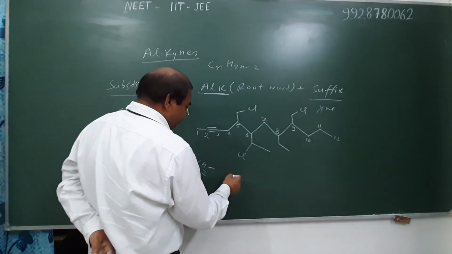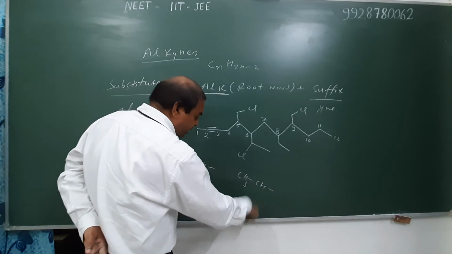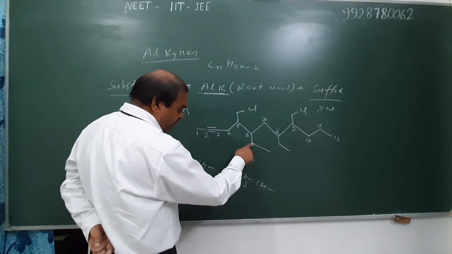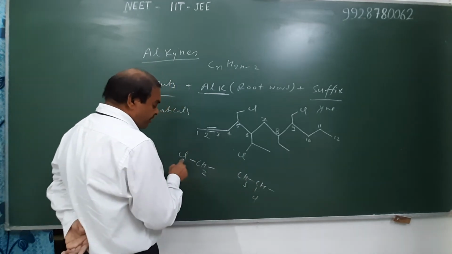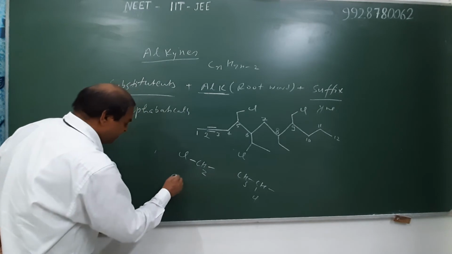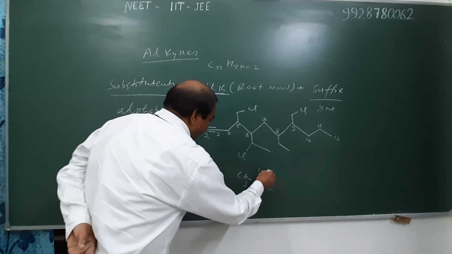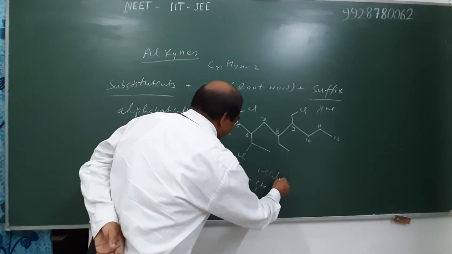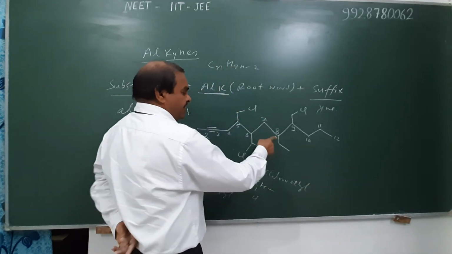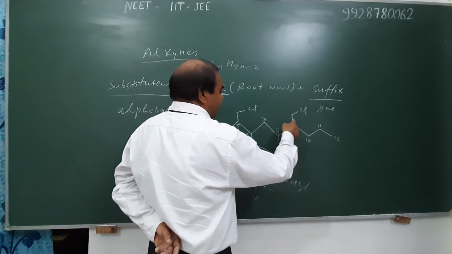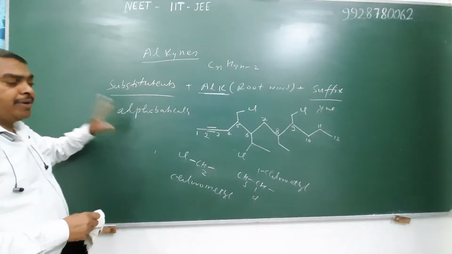And this one at position 6 is ethyl, but its hydrogen from the first carbon is replaced by Cl. Therefore, it is known as 1-chloroethyl. This substituent is ethyl, and that one is also chloromethyl, and hence we write the names of the substituents alphabetically.